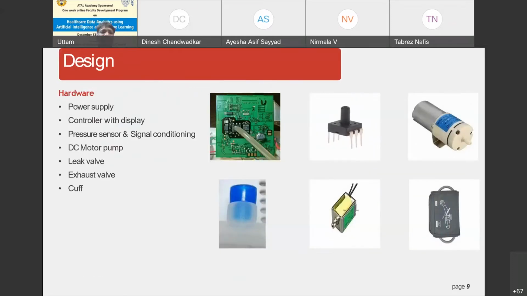These are the different components of a blood pressure device, right? So you can see here, we need to have a power supply, controller with display. We need to have a pressure sensor, which can measure the pressure. So you can see the second picture as a pressure sensor, and the pressure sensor has got different pins, for which we also need to provide some kind of signal conditioning or constant current source. The third figure you can see here is a pump.